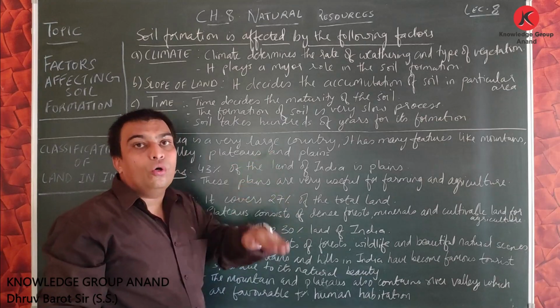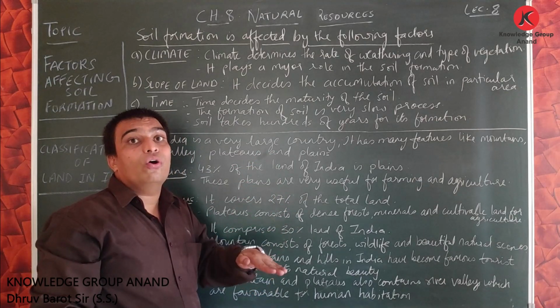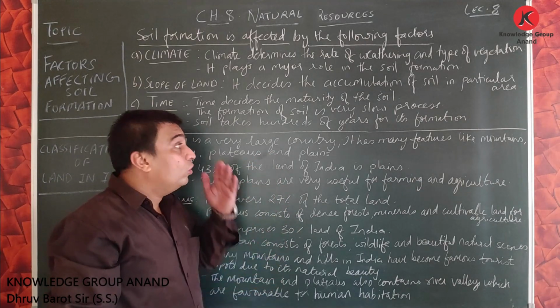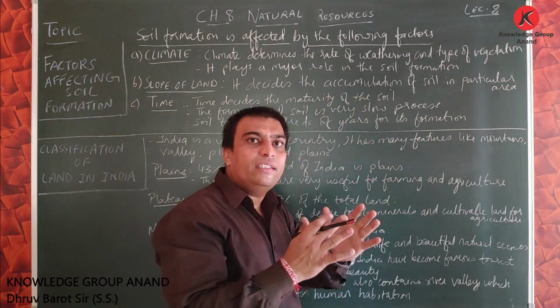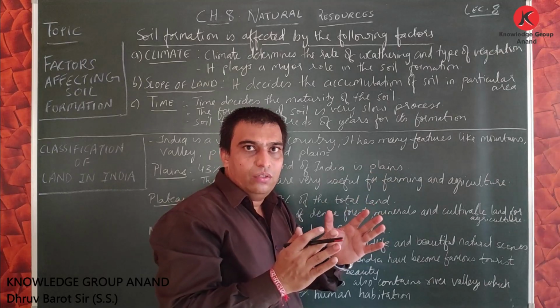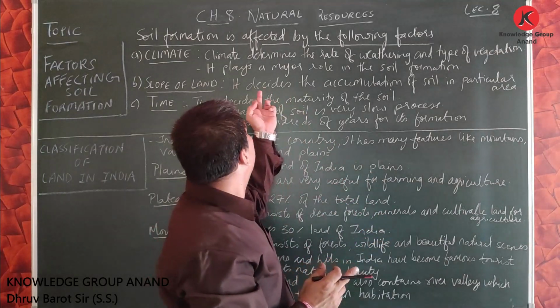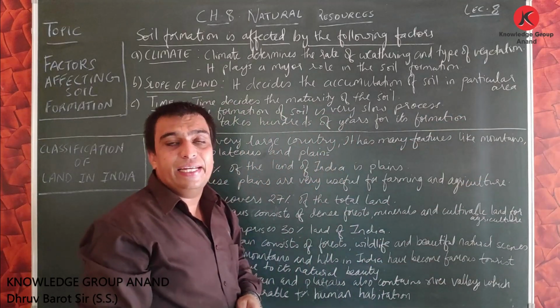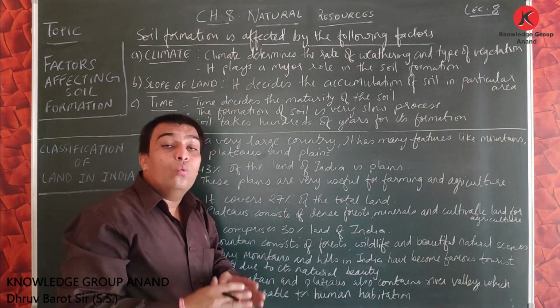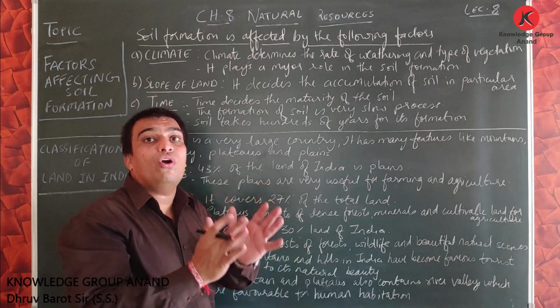Depending on the slope of the land, the soil is also formed. So it decides the accumulation. Accumulation means the gathering. What kind of gathering is done? It decides the accumulation of soil in a particular area. In which area, which type of accumulation of soil is done.